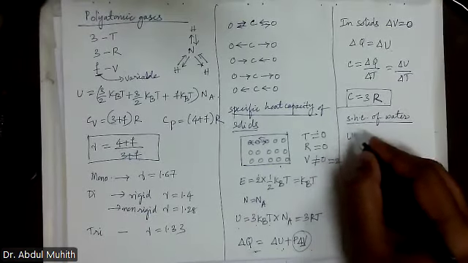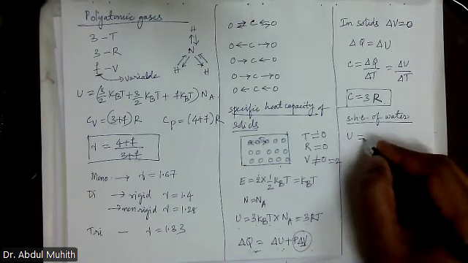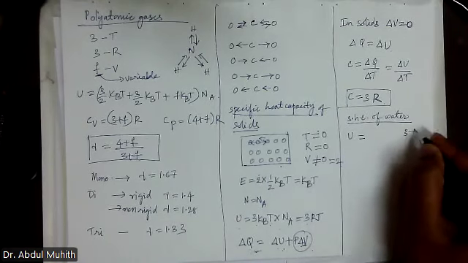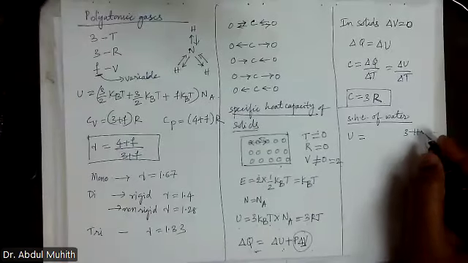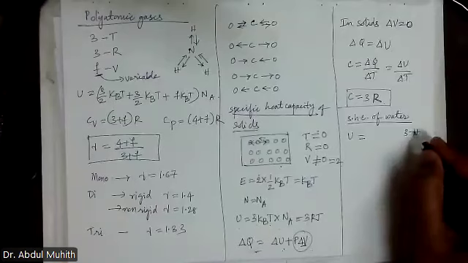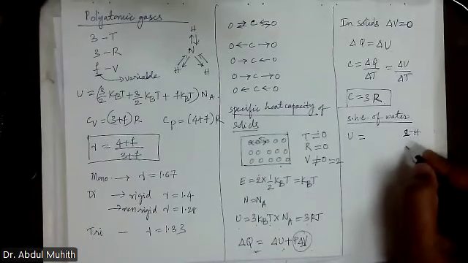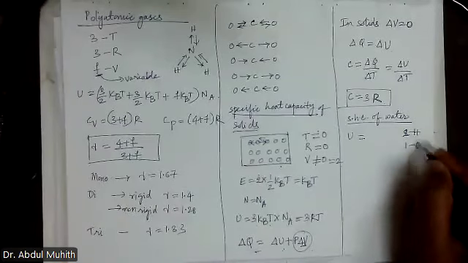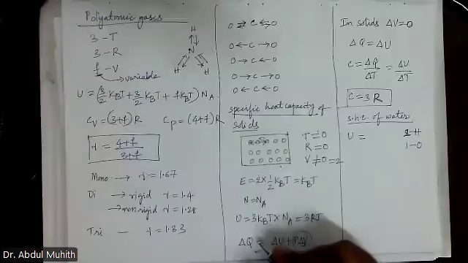So U is equal to how much? Suppose we have 3 atoms in the water molecule: two hydrogen atoms and one oxygen atom, H2O. So there are 3.